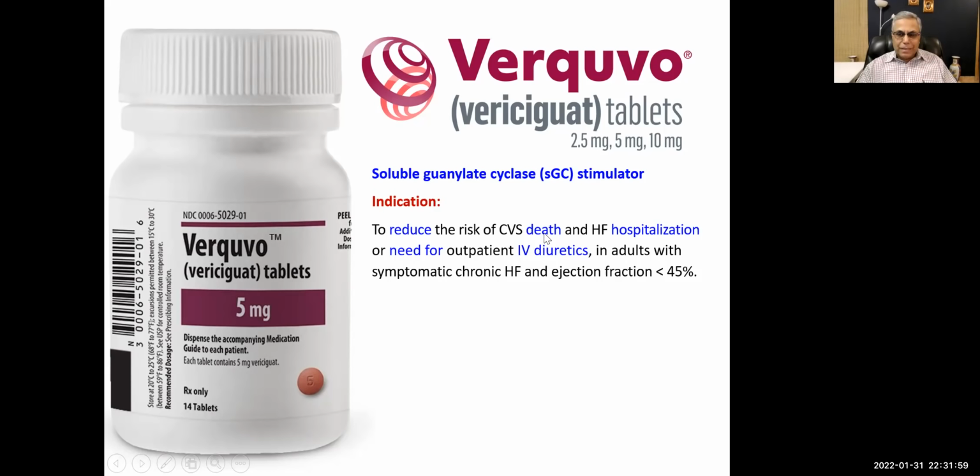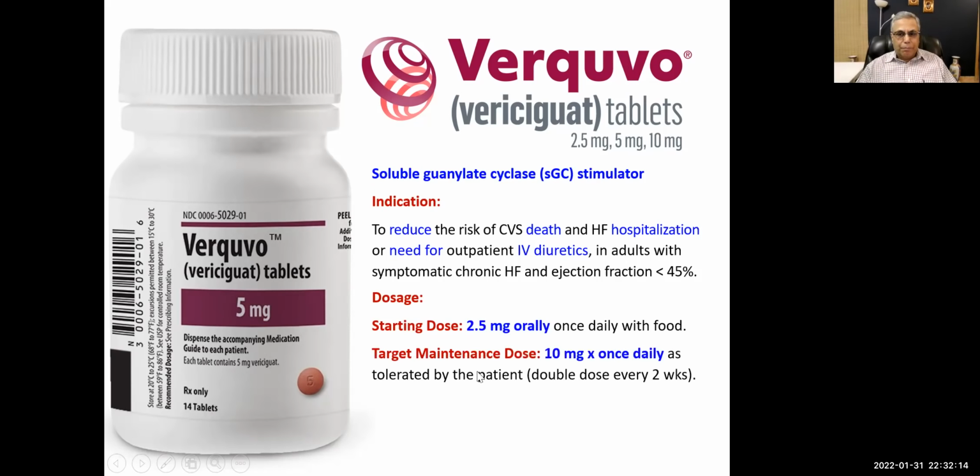So it reduces death, reduces hospitalization, and decreases the need for IV diuretics in adults with symptomatic chronic heart failure and ejection fraction less than 45%. Starting dose is 2.5 milligram, maintenance dose is 10 milligram, but you go slowly. You double the dose every 2 weeks. Adverse effects are hypotension, anemia, and fetal toxicity, right?